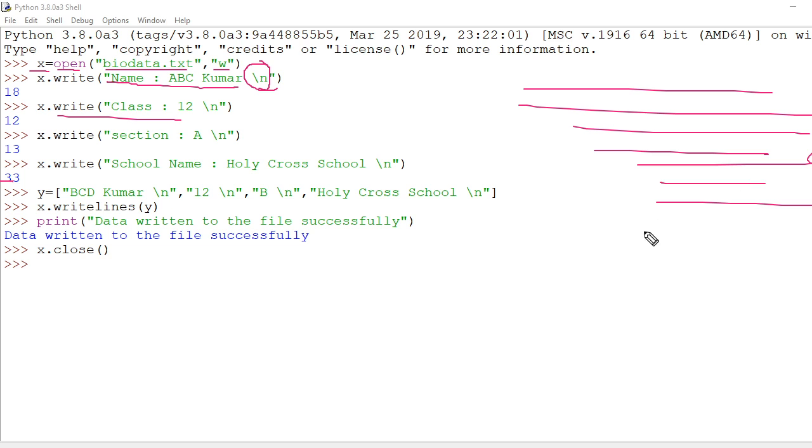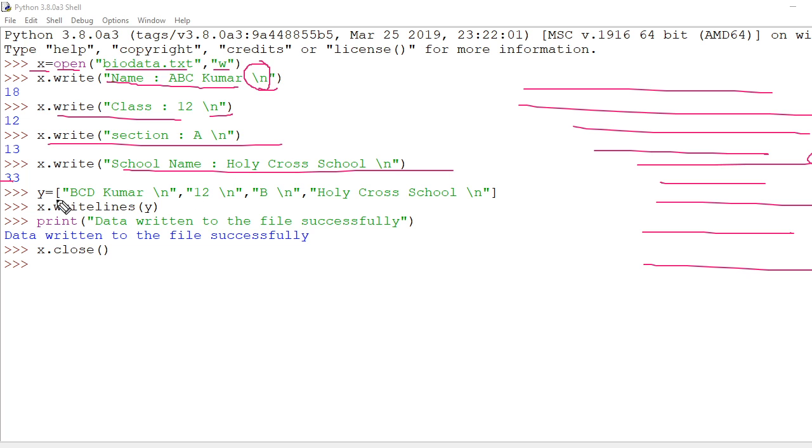There are 6 lines, 7 lines, 8 lines, like that. So that is why it is required to give. Okay, so I have written 4 lines here. I can do that same thing in a single line also. I had created y equal to this one, 1 2 3 4. I had prepared a list, and I am putting it here with writelines. Writelines always will take a list to be written. List, tuple, dictionary, and all things are there.